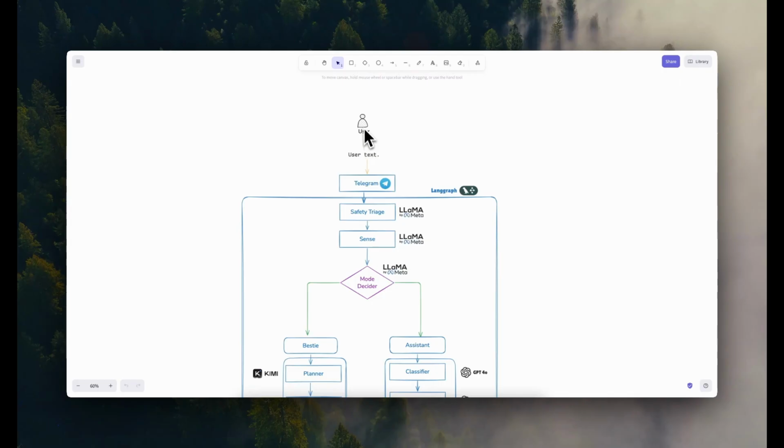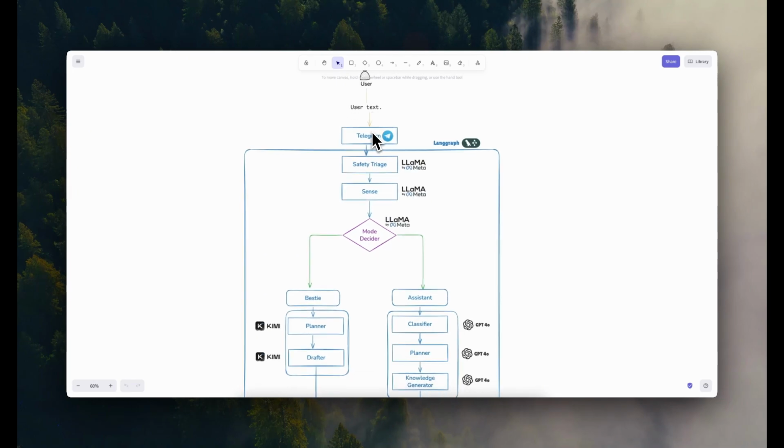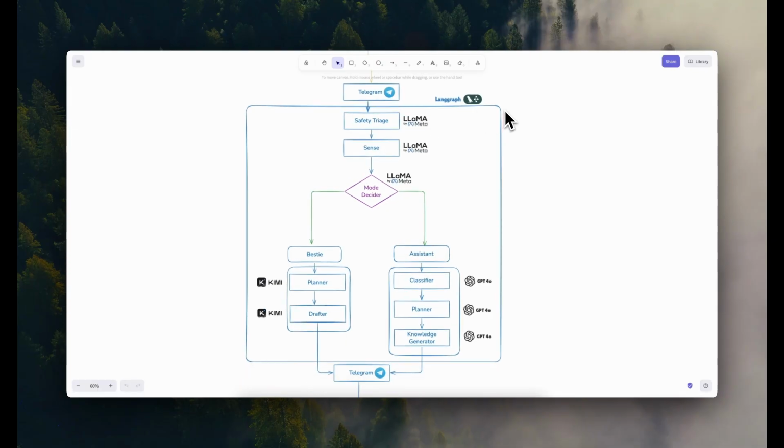So the first thing is the user sends a text through Telegram, and we have a webhook here that listens whenever the user sends a text. I'm going to walk you through this when we go through our code. Once the user sends the text in, it's handled by our backend, which is powered by LangGraph. These are basically the nodes, and the first node is the safety triage. This node checks whether the text received from the user contains some harmful content or not. And once it approves, it goes through the second node, which is called sense.